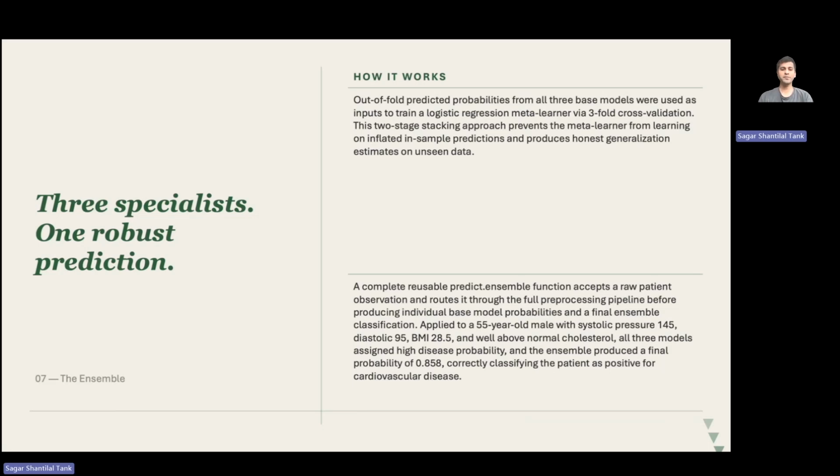The strong agreement across all three models gives us high confidence in that prediction, and on the held out test set, the Ensemble achieved the highest AUC of 0.7938, outperforming all three individual models and confirming that combining diverse decision boundaries captures more signal than any single algorithm alone.